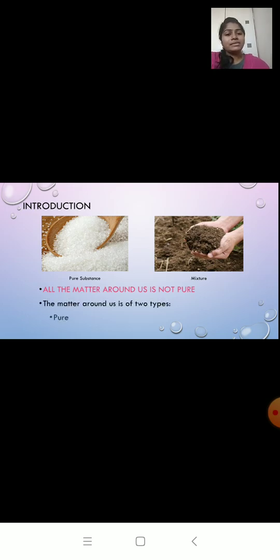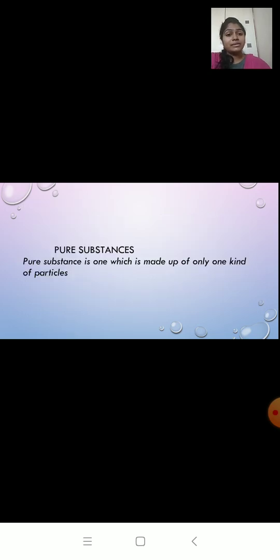One is the pure form, another is mixture. So all the matter around us is not pure. Either they are in the mixed form or pure substances. So let us discuss in detail about pure substances and mixtures.